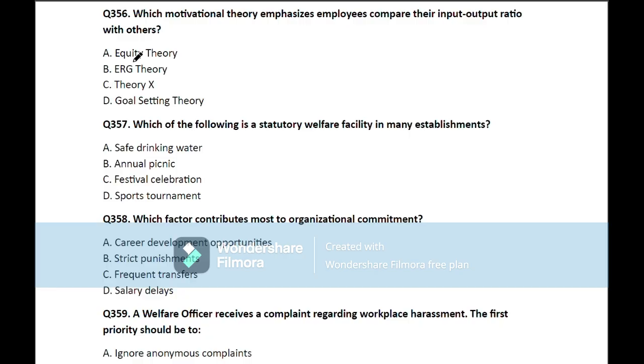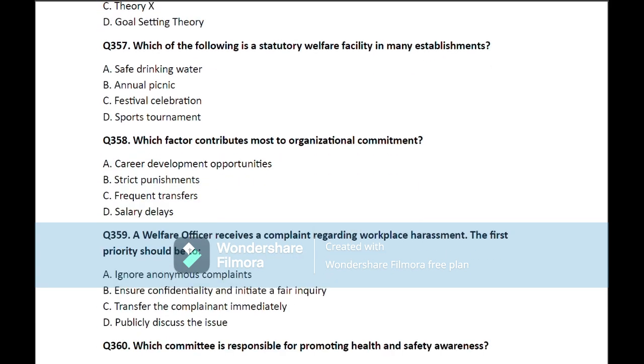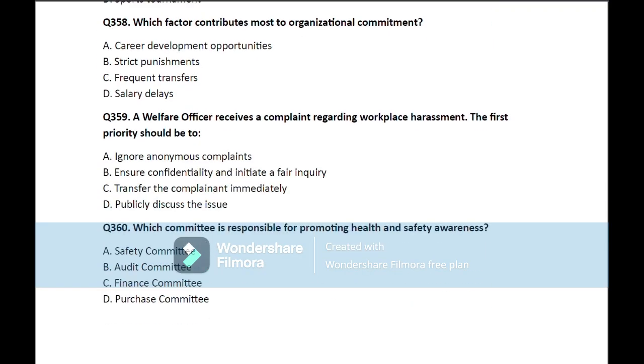Question number 356. Which motivational theory emphasizes employees compare their input output ratio with others? So here the correct answer is equity theory. Move on to the next question. Question number 357. Which of the following is a statutory welfare facility in many establishments? So here the correct answer is safe drinking water. Move on to the next question.